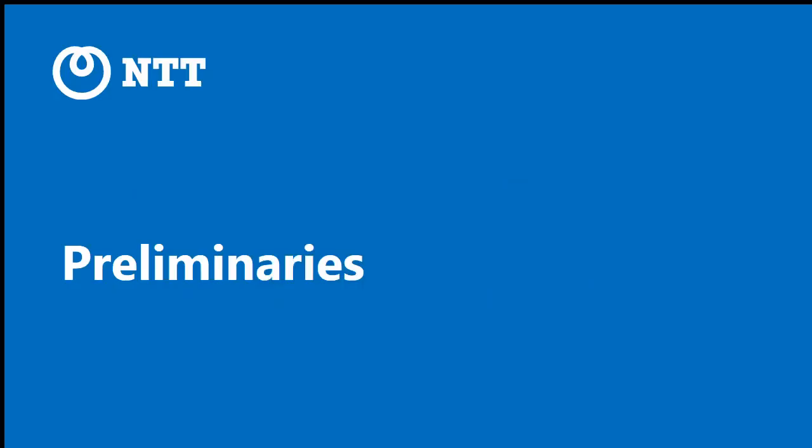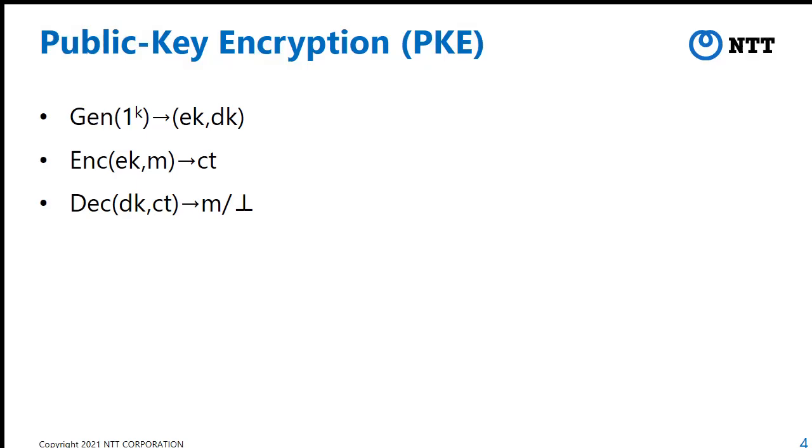The first one is the preliminaries. We will first review public key encryption, PKE in short. PKE consists of three algorithms: GEN, which is a key generation algorithm, and ENC and DEC.